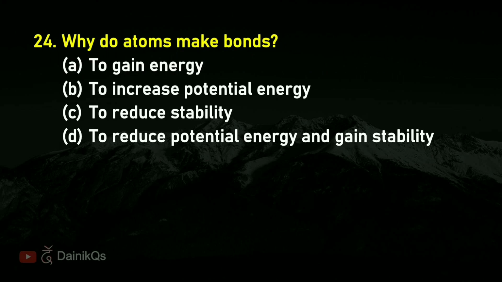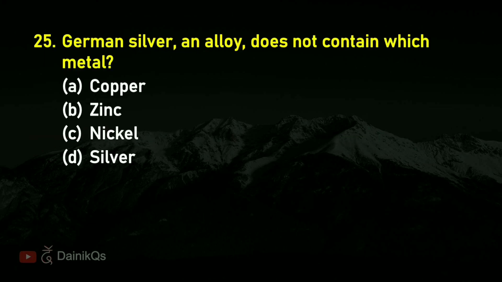Question 24. Why do atoms make bonds? Right answer is D. To reduce potential energy and gain stability. Question 25. German silver, an alloy, does not contain which metal? Right answer is D. Silver.